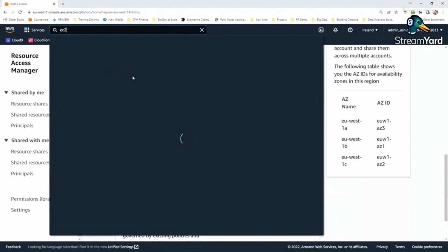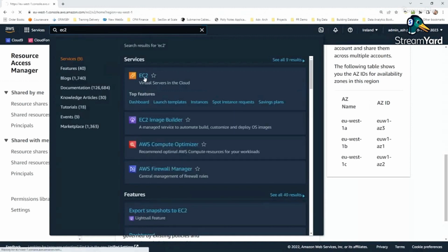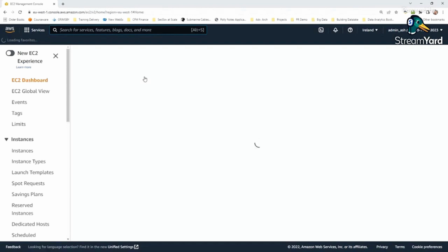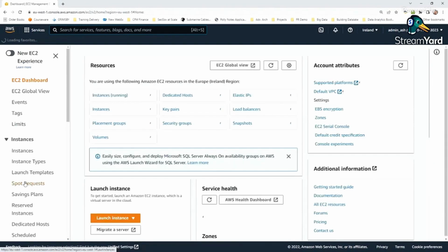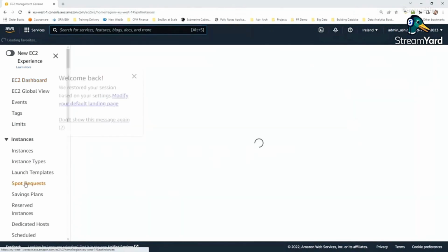So spot has very specific use cases. If you could smartly use your EC2 spot instances, you would be saving huge money. There is at least a 70% discount which you are getting on that. Let's go ahead and see that. So this is my EC2, and here are my spot requests. See this example here. So I go to my spot requests and we'll see what my spot requests are or what I can get from there.